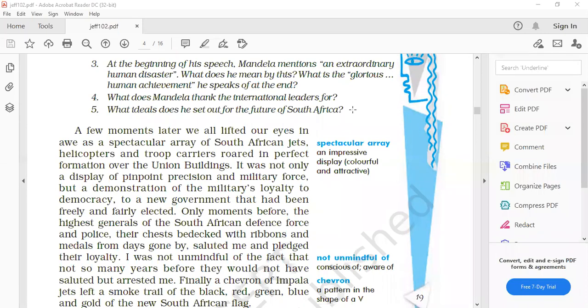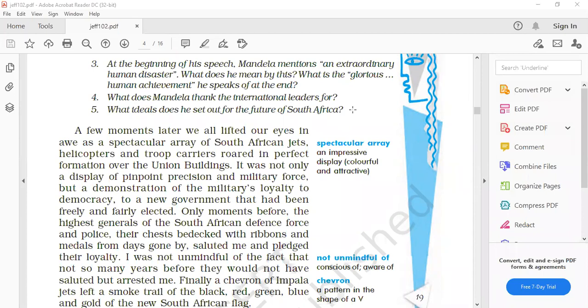Two you have mentioned. Coming to the end of the first part, they have mentioned 3 points, the ideals which he sets out for the future of South Africa. The first was that he pledged with the citizens of his country that they will liberate all the people from the continuing bondage of poverty, deprivation, suffering, gender, and other discrimination.